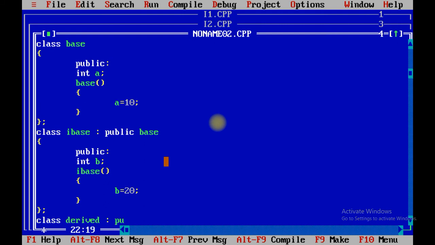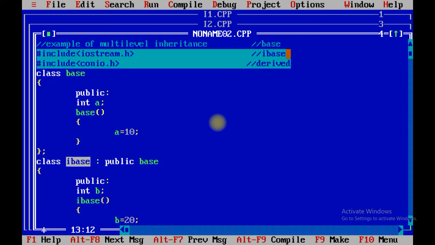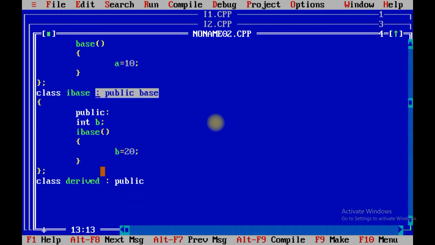derived. But over here, after public, which class we are going to inherit? Ibase. Remember one thing, I am going to repeat it again. When you want to perform multi-level inheritance, at that time first create the base class, then the Ibase class inherits the property of the base class, and when you are going to create the derived class, at that time you need to write Ibase over here. So public base, public Ibase.